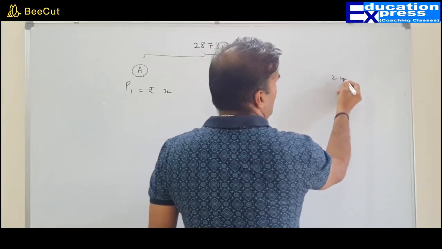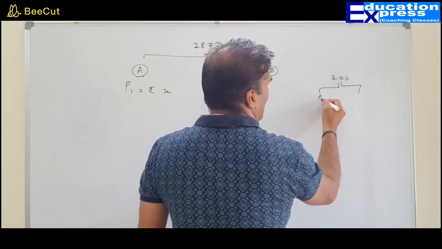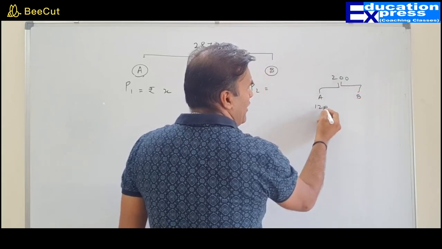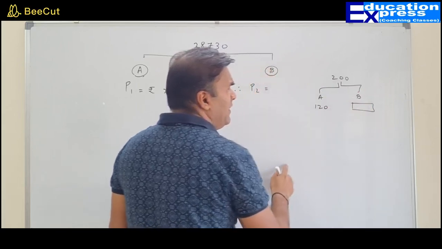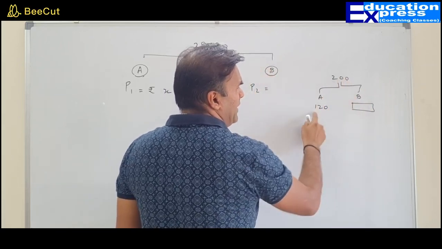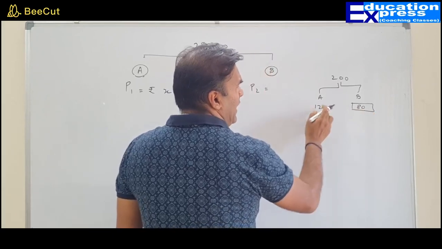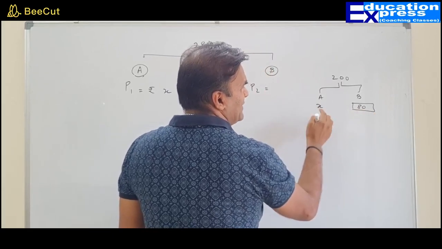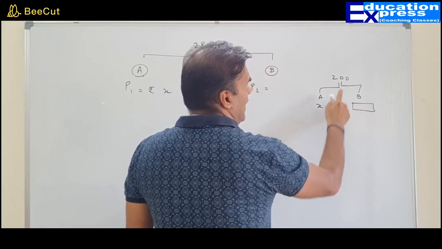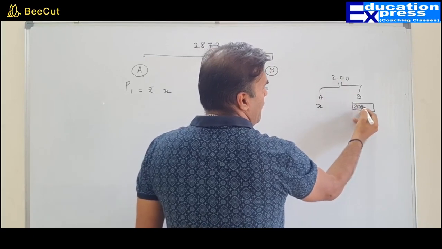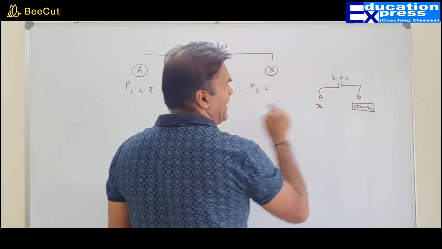If 200 rupees is divided between A and B and A gets 120, B gets 200 minus 120, that is 80. So if A gets X, B will get 200 minus X.